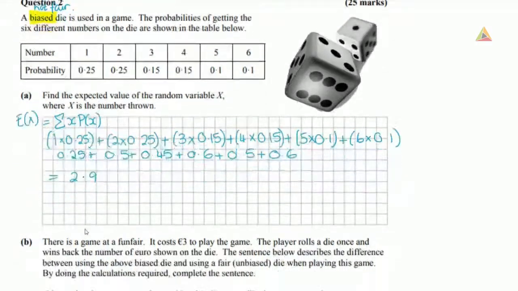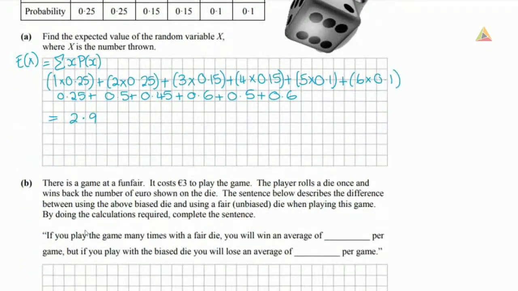Part B then turns this into a game. So it says there is a game at a fun fair. It costs €3 to play the game. The player rolls a die once and wins back the number of euros shown on the die. The sentence below describes the difference between using the above biased die and using a fair or unbiased die when playing this game. By doing the calculations required, complete the sentence.